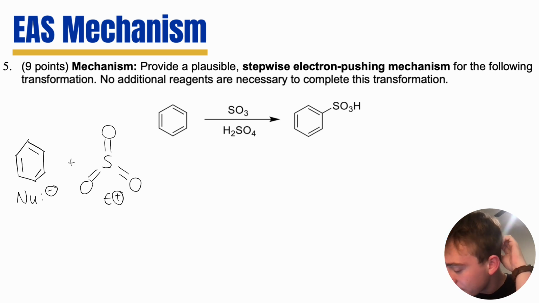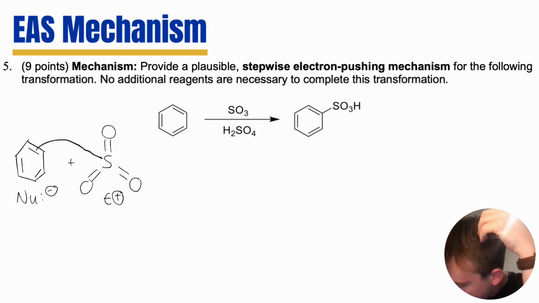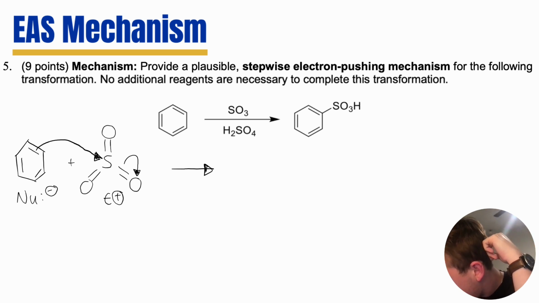So the very first step of this mechanism is actually seeing a nucleophilic attack at the sulfur. Okay? What that attack is going to do is force one of these double bonds, pair of electrons, to move to one of the oxygen atoms. It doesn't really matter which one, and you'll see why in just a second. But that's what's going to happen. That's our first step. Okay?